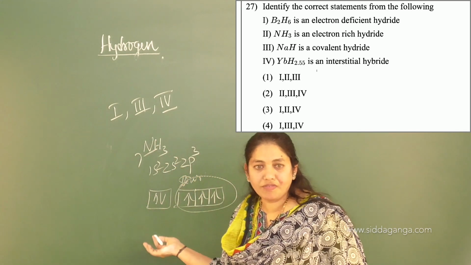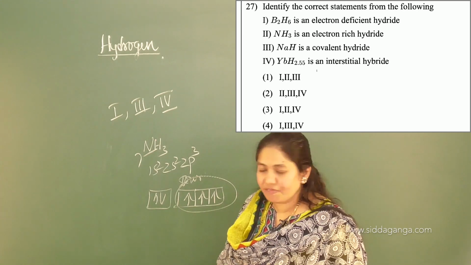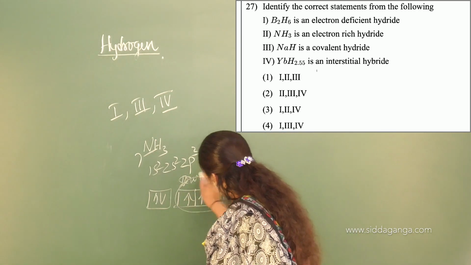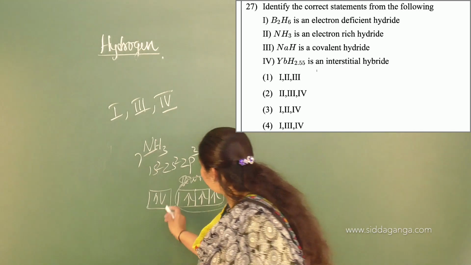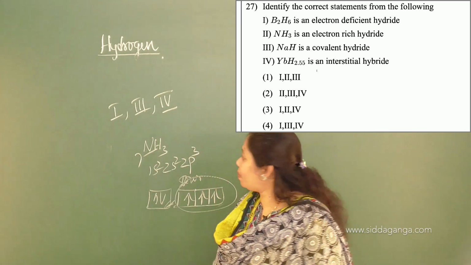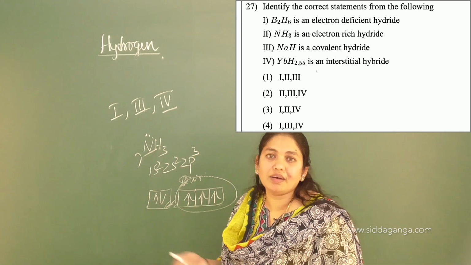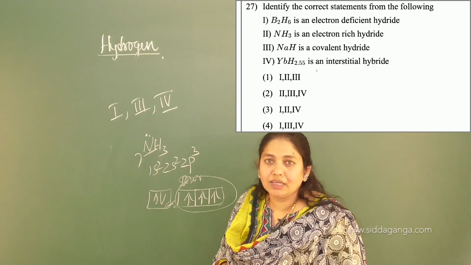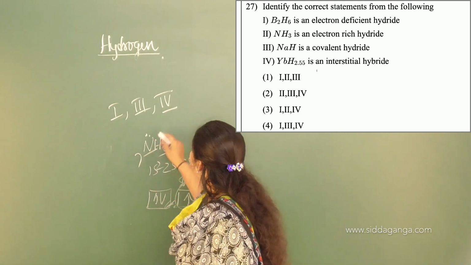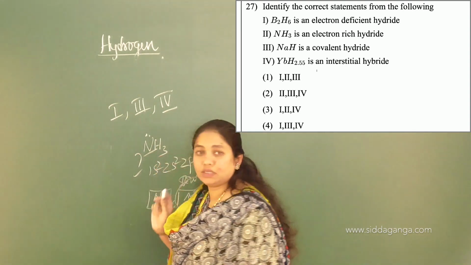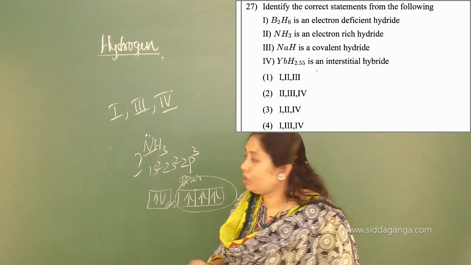Actually it is having 5 electrons in the valence orbital. Out of 5, only 3 are involved in the formation of bonds. What about these two? They are the extra electrons present on the central atom, that is nothing but the nitrogen. That's why it is an electron rich hydride. So the second option is also correct. Move on to the third one.